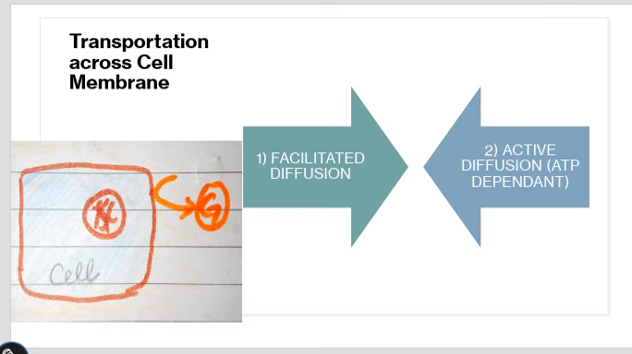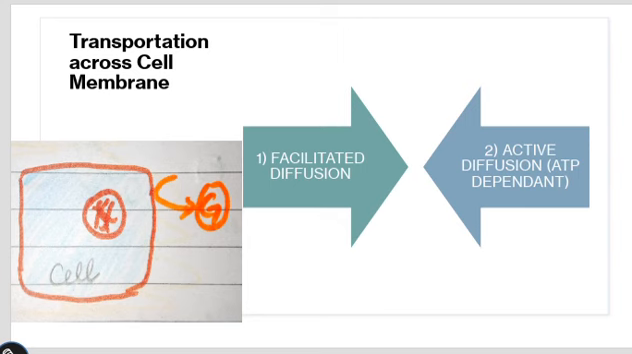Transportation of glucose across the cell membrane is basically not simple diffusion. Diffusion is the movement of molecules from higher concentration to lower concentration. Since glucose is a large molecule and the cell membrane is a very selectively permeable membrane, it doesn't allow the larger molecules to move across it. So we need special transport mechanisms for glucose to move across the cell membrane into the cell, so the cell can use the glucose for its energy purposes.